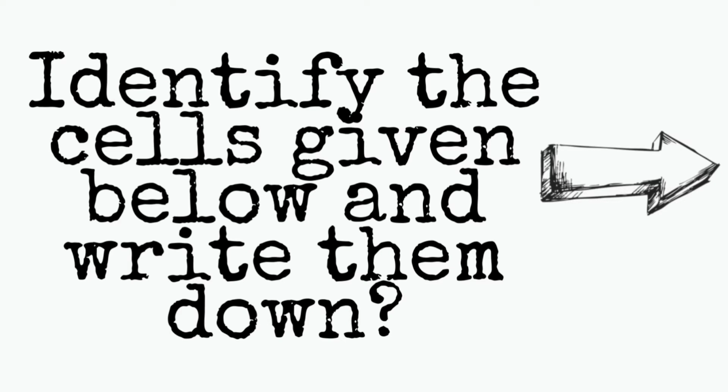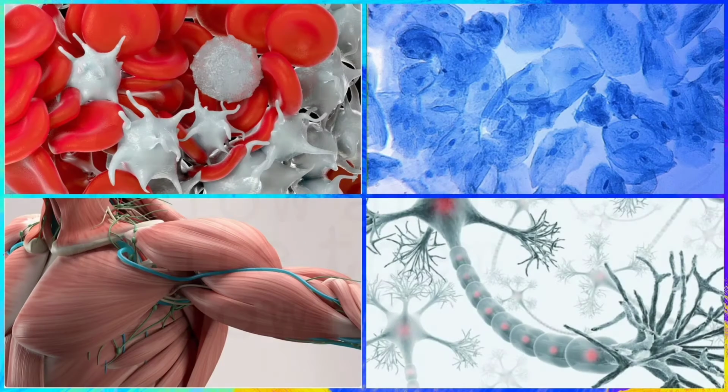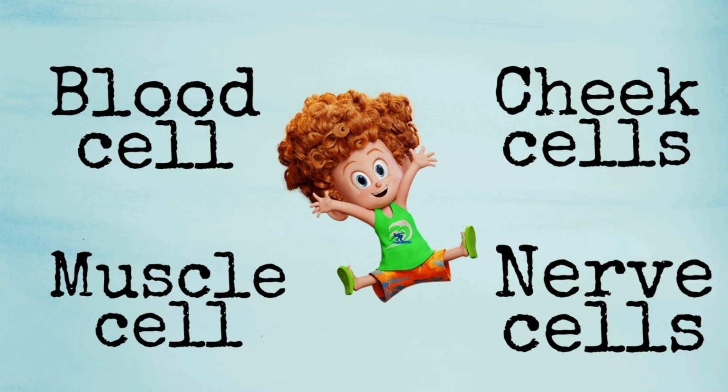Eighth question. Identify the cells given below and write them down. Here you can see some pictures. Write the name of these cells. Let's go through the answer. First one is blood cell, second cheek cell, third one is muscle cell, and the last one is nerve cell. This is an important question.